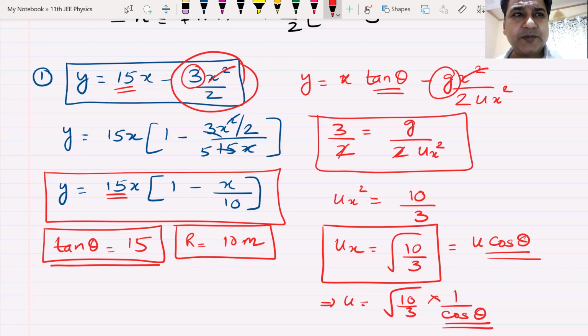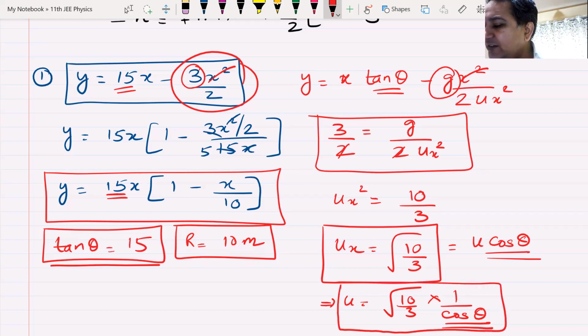It's simple trigonometry, beta. Physics has got nothing to do. Physics is over here. As soon as I write this, physics is over. Physics has done its job. I told you, maths is the language of physics. If you are good in maths, good in physics. If you can't solve maths, done. Physics is done. So it's not a physics problem.